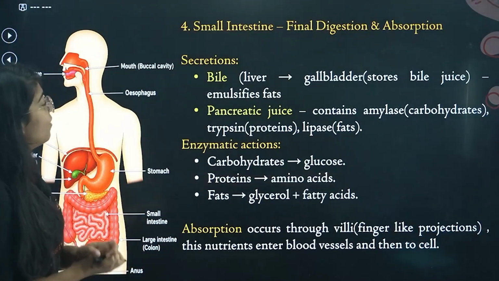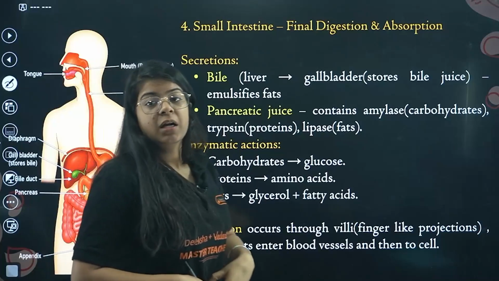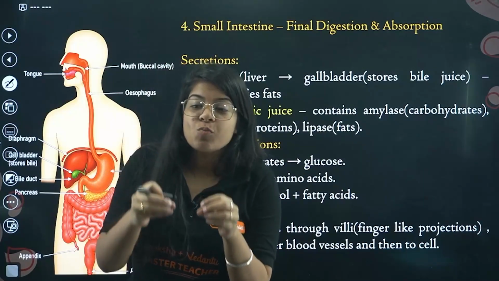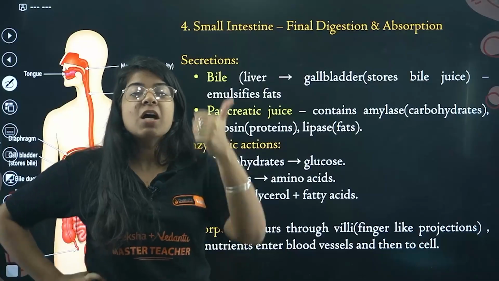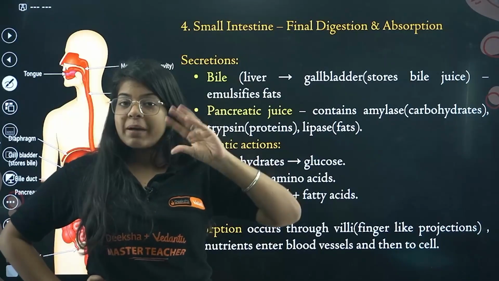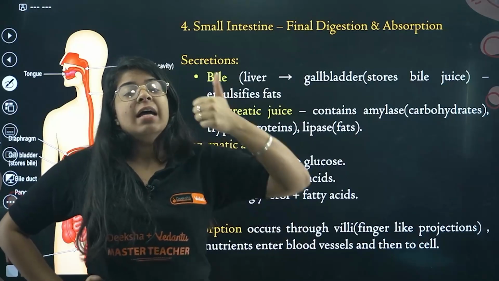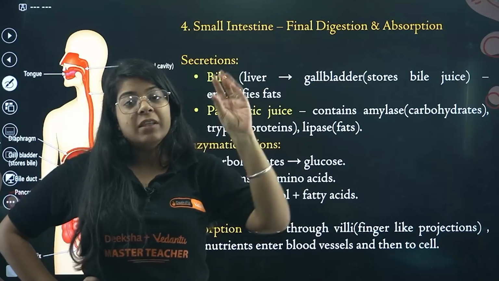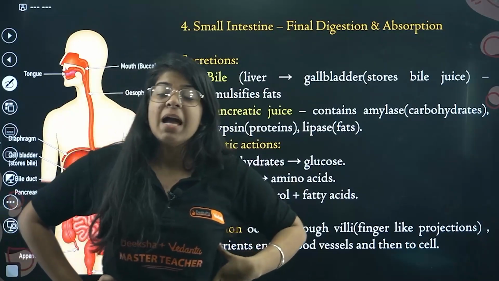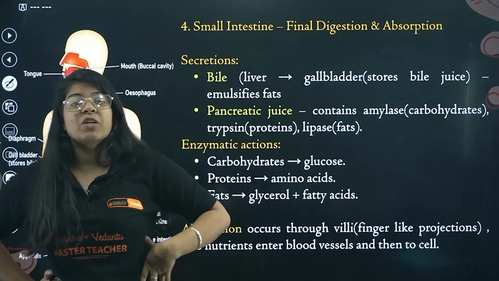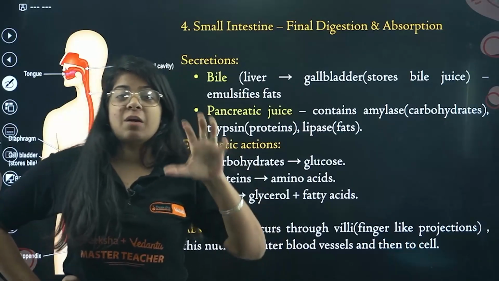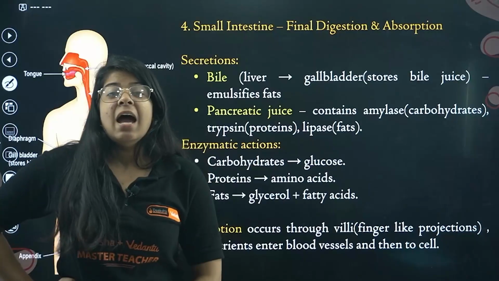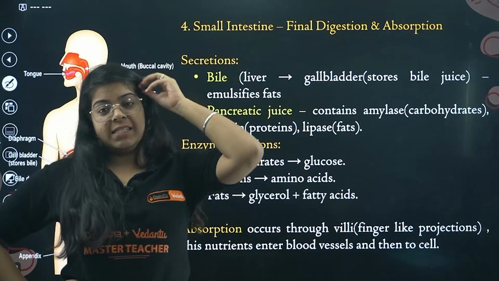Next, does the food just come out directly after the stomach? No, it goes to the small intestine. Let's recap: first the mouth, we eat, do the mechanical chewing, there is saliva, then the food goes into the esophagus, which transports it with contractions and relaxations into our stomach. There we have gastric juices which convert our proteins into peptides, and HCl helps in it. Mucus protects our stomach lining from HCl.